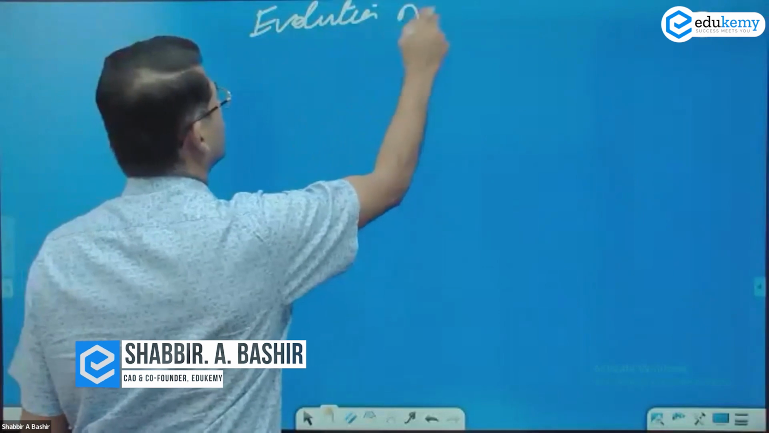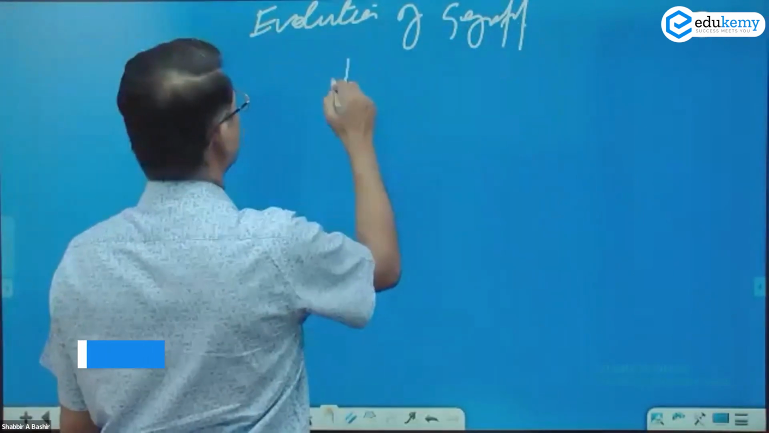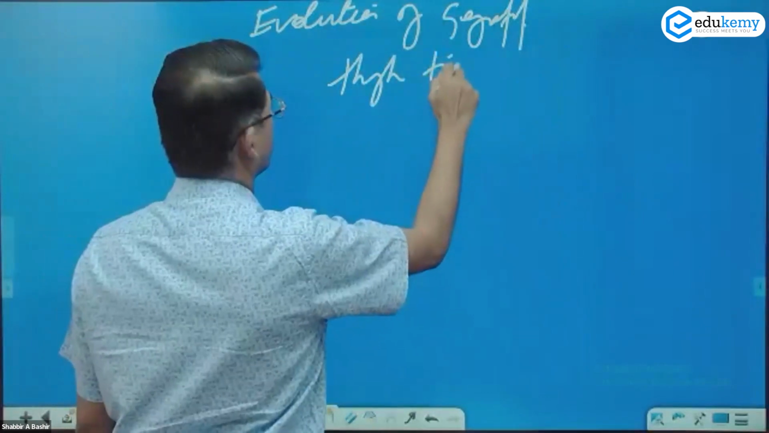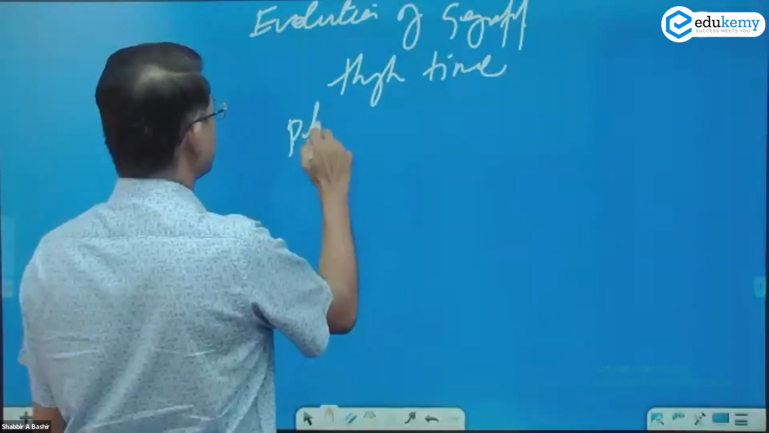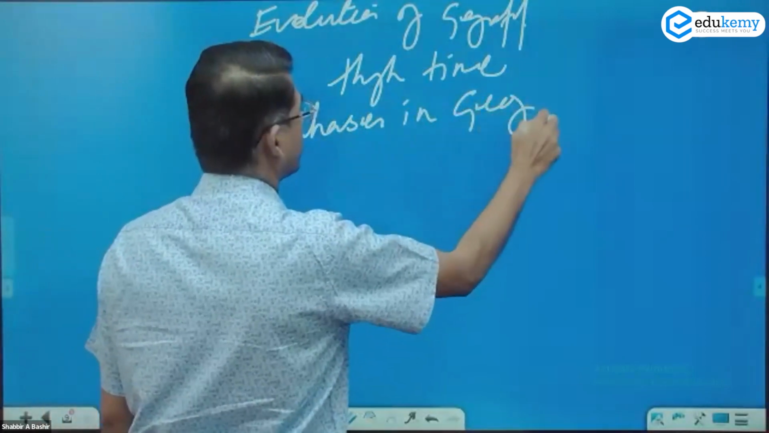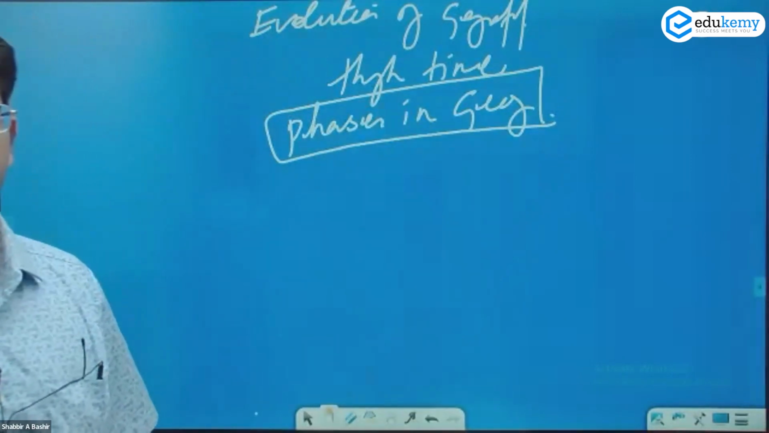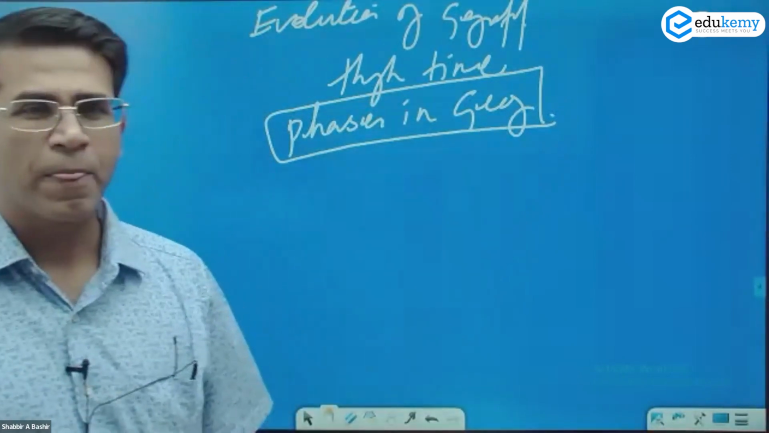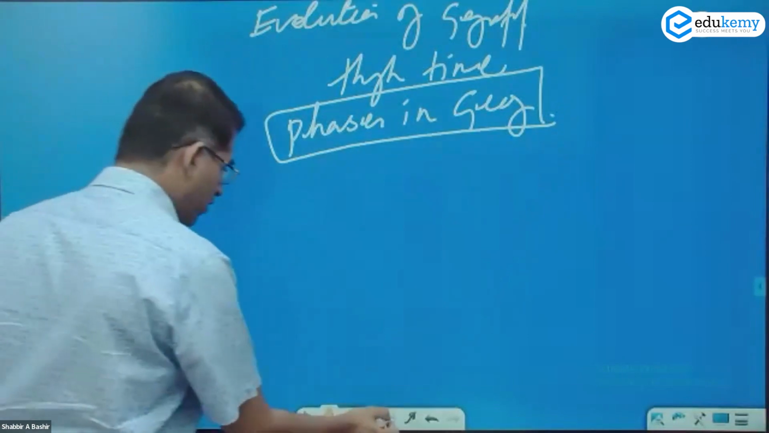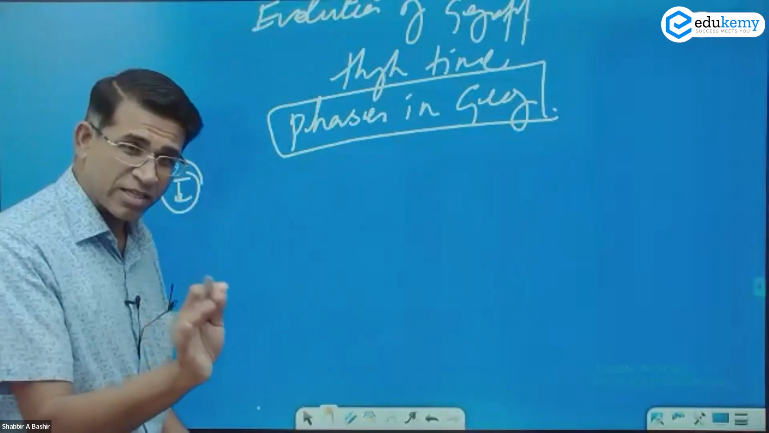Evolution of geography in time or through time. So these are something like phases in geography. The phases in geography. Okay? Phases in geography. One phase was... you keep listening first.